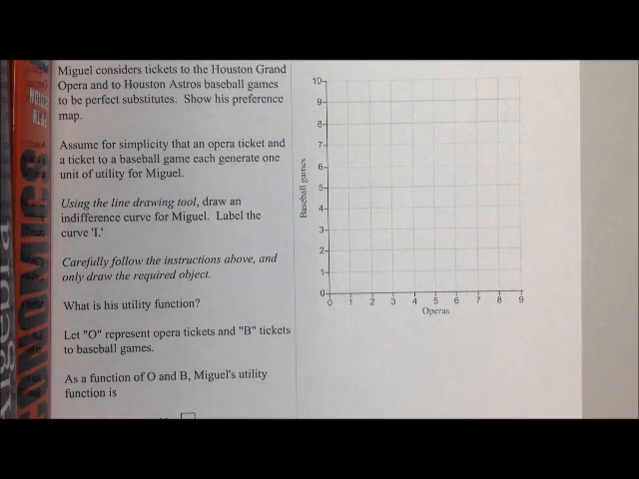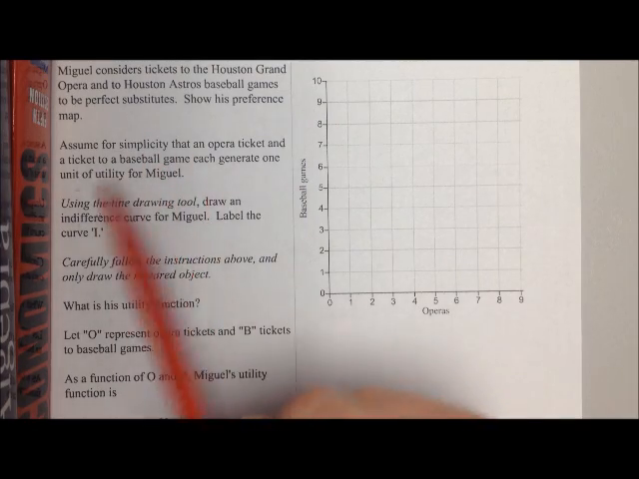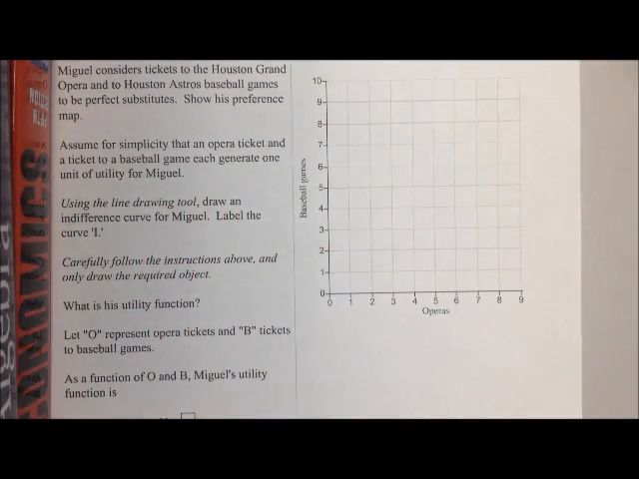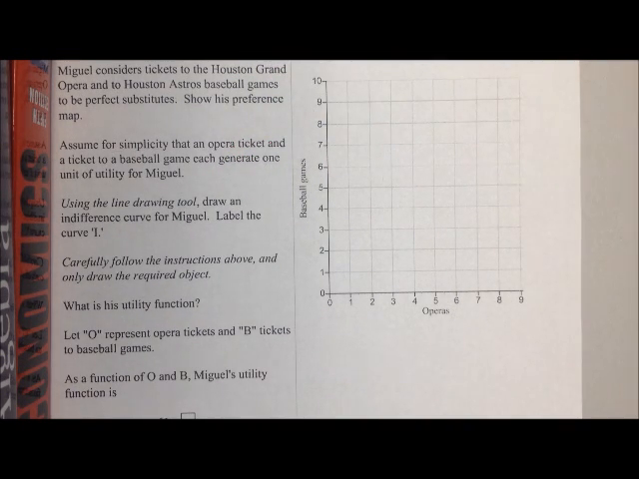That means he will perfectly trade off one for the other, and in this problem specifically each generates exactly 1 unit of utility for Miguel. So he doesn't really have any preference at all of one over the other. The first thing we're asked to do is draw an indifference curve for Miguel, and that could be any of his indifference curves. An indifference curve is just a collection of bundles where all of them yield Miguel the exact same utility.